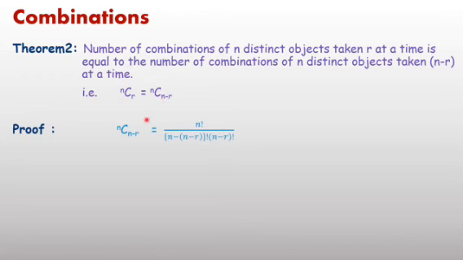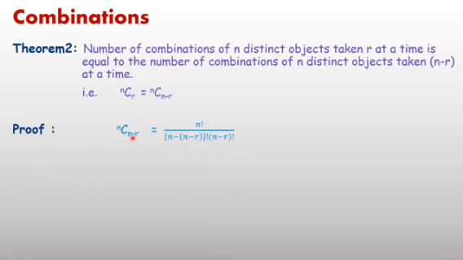For example, in a class there are 30 students. If you want to form a group of 20 students, then the number of groups, or number of combinations, will be 30C20, which is also equal to 30C(30 minus 20), which means 30C10. So 30C20 equals 30C10.